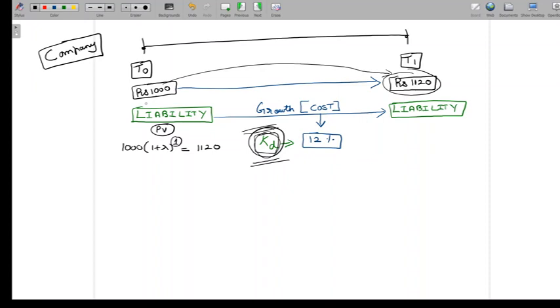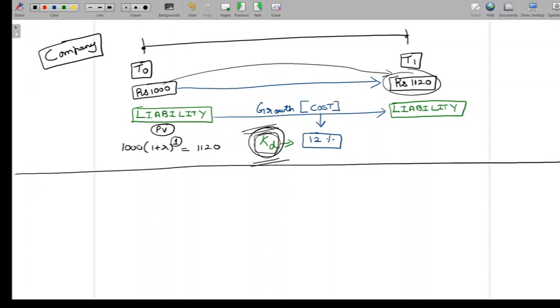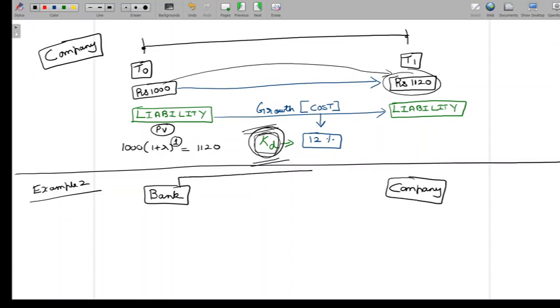Great. Now let's look at another example here. Let's talk about a bank which has given a loan. The previous one is example 1. Let's call this example 2. Example 2. Let's say we have a bank here and we have a company here, and let's say the bank has given a loan to the company,